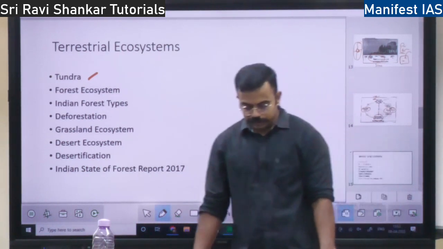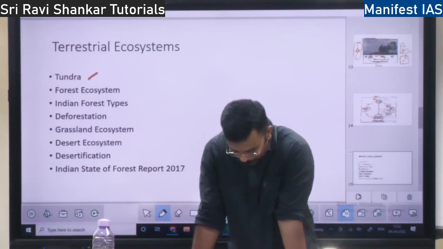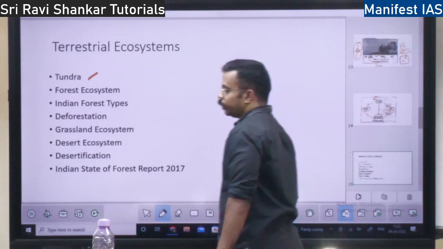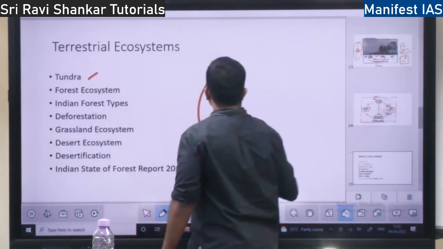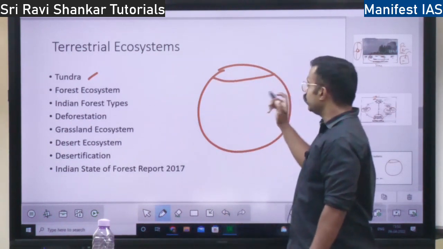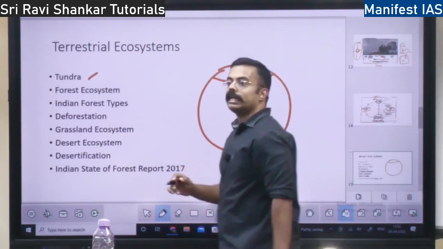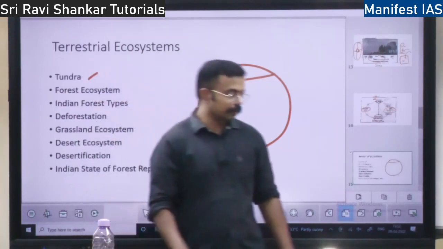So what is Arctic tundra? It is below the polar ice cap and above the tree line in the northern hemisphere. What is below the polar ice cap? The polar line, below the polar ice cap, below that and above the tree line. So what is a tree line? It will be asked in your exam, science and technology.